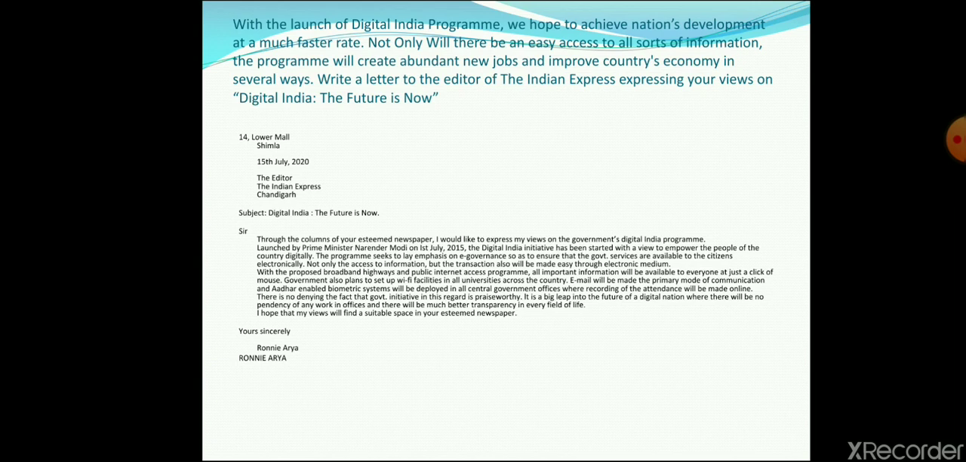The future is now. So see children, such kind of letters which are to be published in a newspaper, that should be very judiciously written. See how to write it. First your address, date, then add the editor.